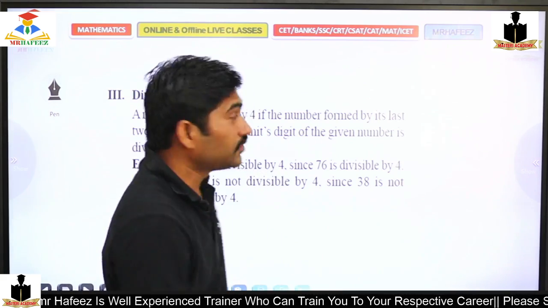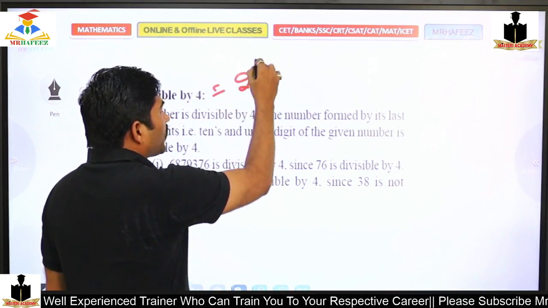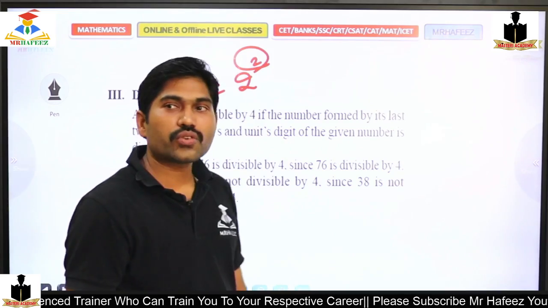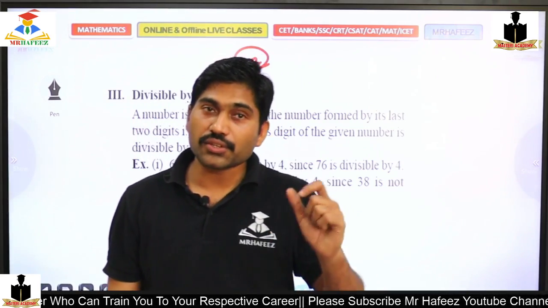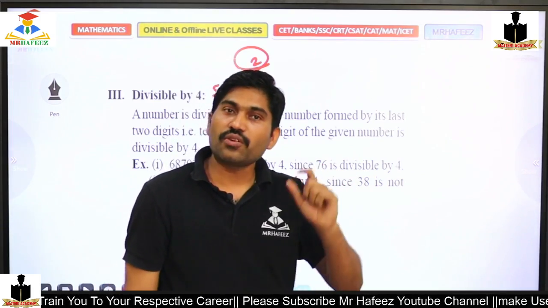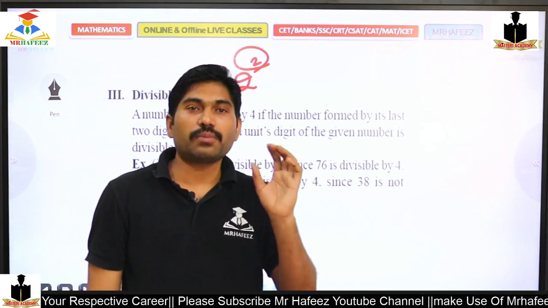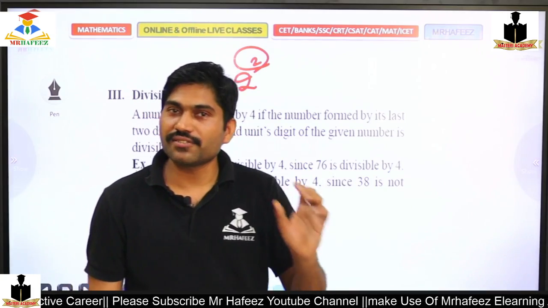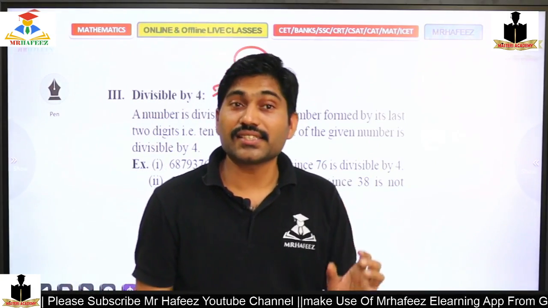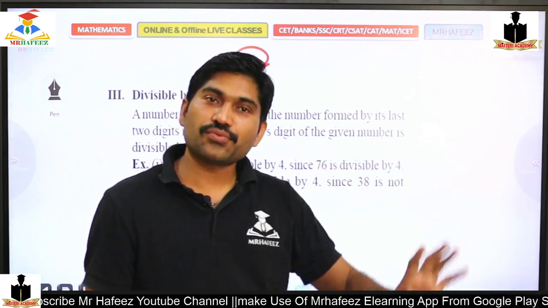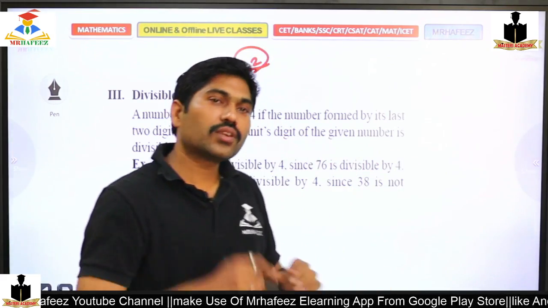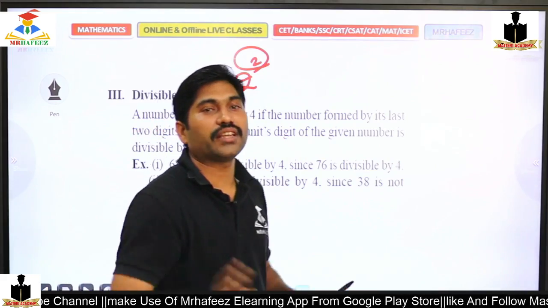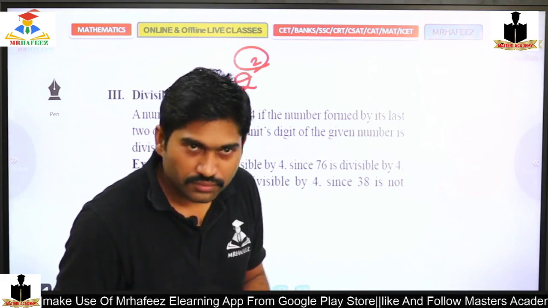So what about the divisibility rule for 4? Last 2 digits, because this is 2 square. Don't forget, 4 is a 2 square value, 8 is a 2 cube value, 16 is a 2 power 4 value. So 2 power 1 means the last unit digit has to be divisible by 2, the last 2 digits divisible by 4, the last 3 digits divisible by 8, and the last 4 digits divisible by 16. That is the funda based on the divisibility rules. Is that clear?